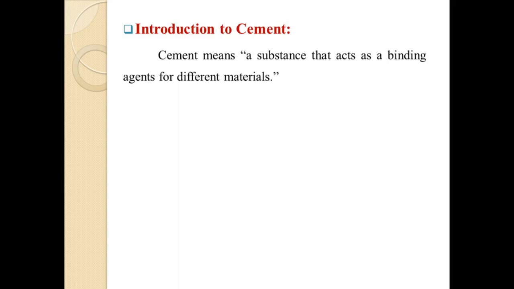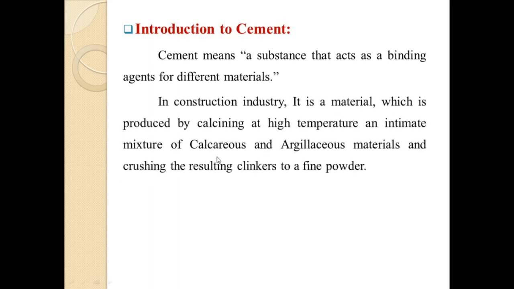And this name Portland cement is derived from the similarity to Portland stone, which was quarried on the Isle of Portland in England. So basically, in the construction industry it is a material which is produced by calcining at a high temperature an intimate mixture of calcareous and argillaceous materials and crushing the resulting clinkers to a fine powder. We can call this cement.